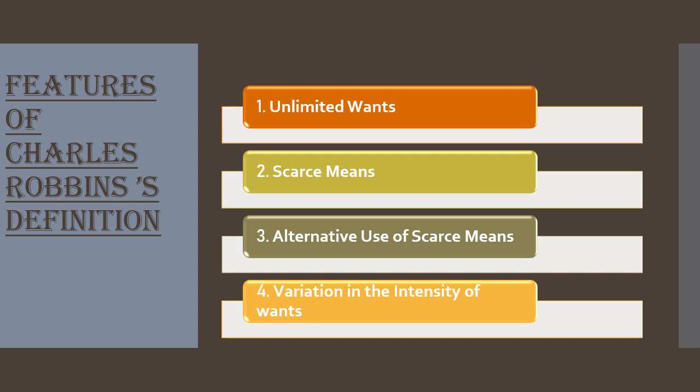As a result, we have to select some important wants from our unlimited wants, and the less intense wants have to be either dropped or postponed to a future date. It is a very important point given by Robbins that we have to drop our unimportant wants to complete the important wants.